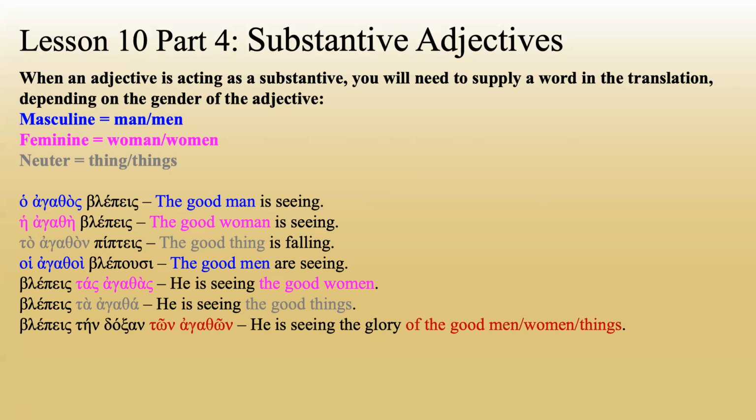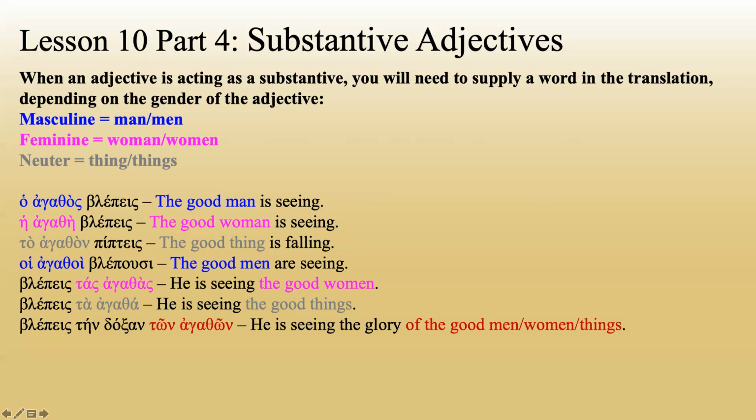Oh, now here's an interesting one. Blepei tēn doxan tōn agathōn. This one is absolutely positively impossible to know whether it's masculine or feminine or neuter because the form is exactly the same for all three of them. So hopefully we would have more context. Hopefully we'd have a sentence in front of it and we would know which one it is. But just in isolation here with just this sentence, it's either he is seeing the glory of the good men, or he is seeing the glory of the good women, or he is seeing the glory of the good things.